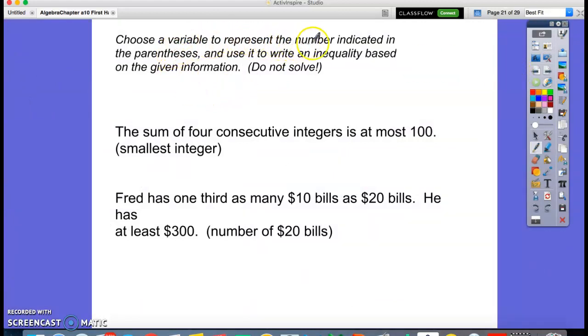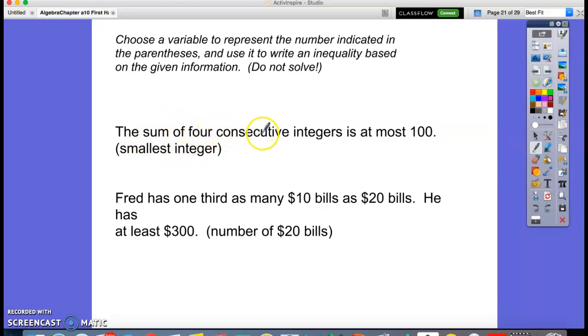Choose a variable to represent the number indicated in the parentheses and use it to write an inequality based on the information given. You don't have to solve it. So again, pause the video and write your inequality.